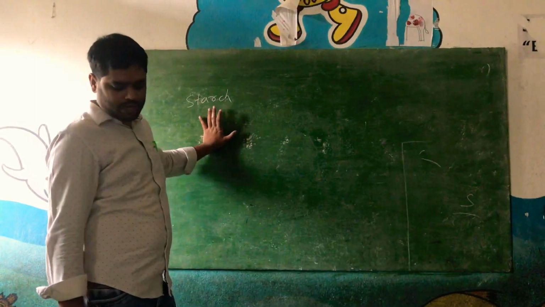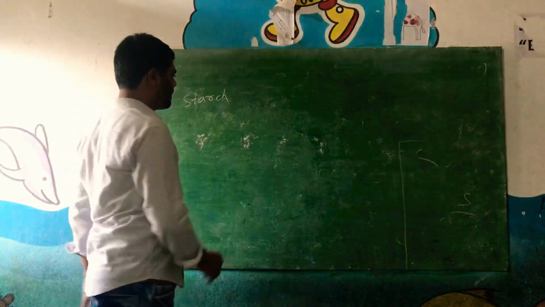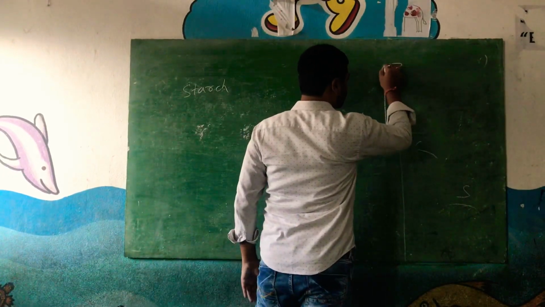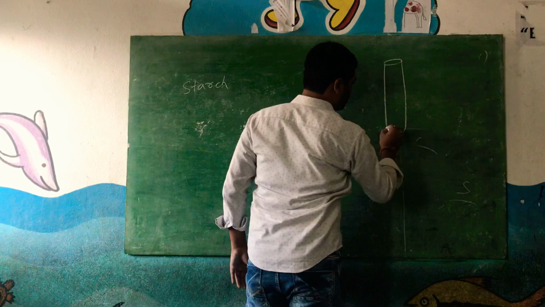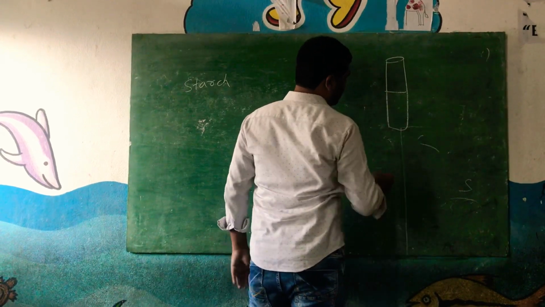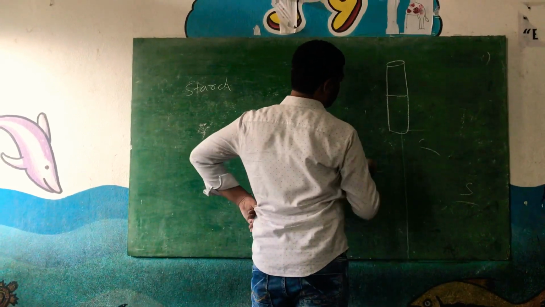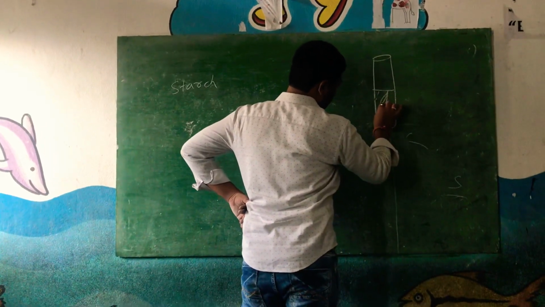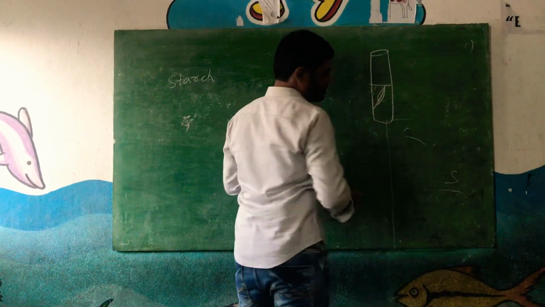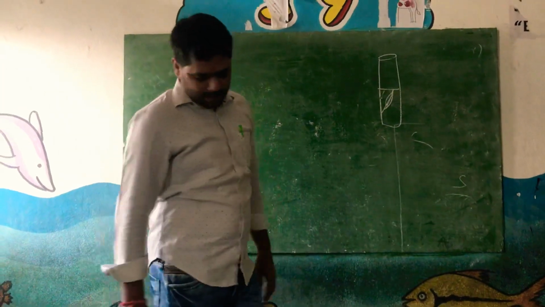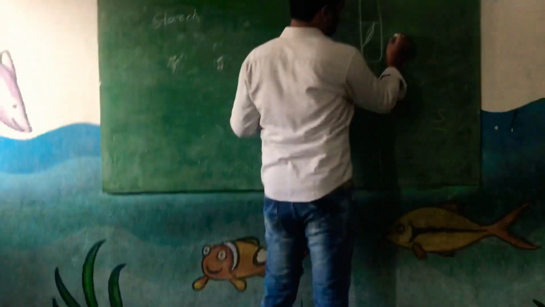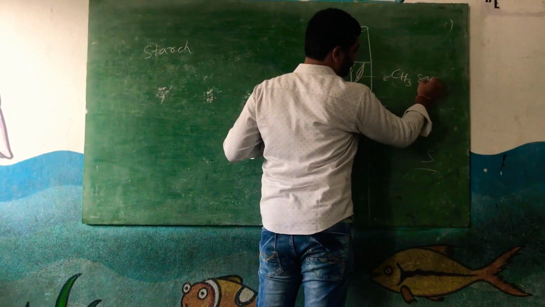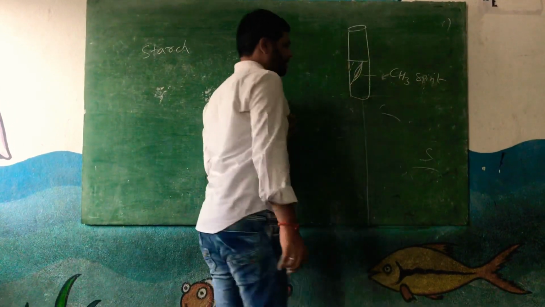In the leaf, initially we will take one leaf. We will keep the leaf in the test tube, and in the test tube we add spirit, methylated spirit. This one is the methylated spirit, CH3 methylated spirit.